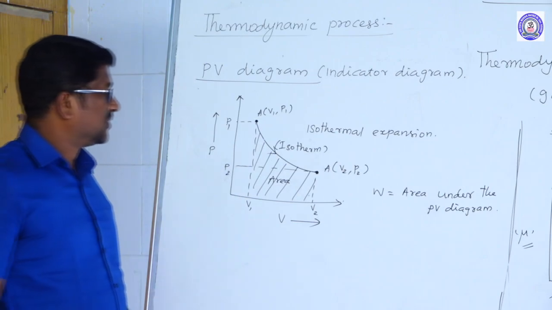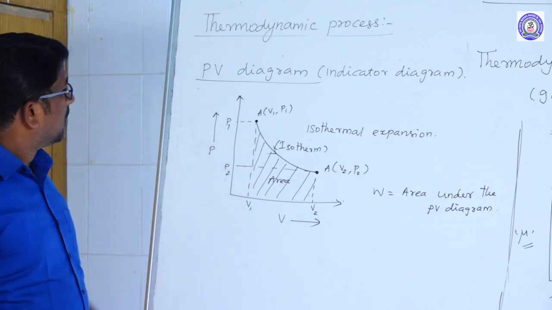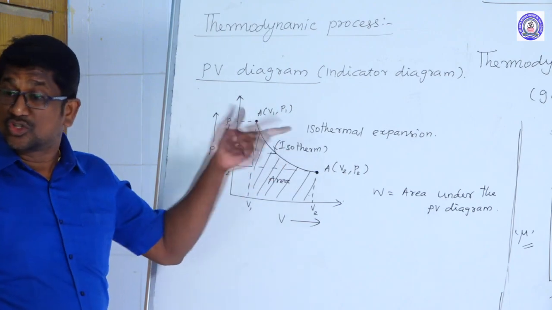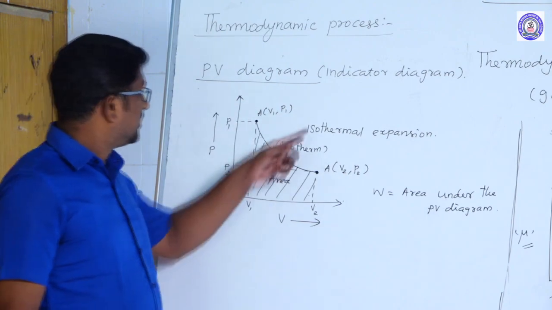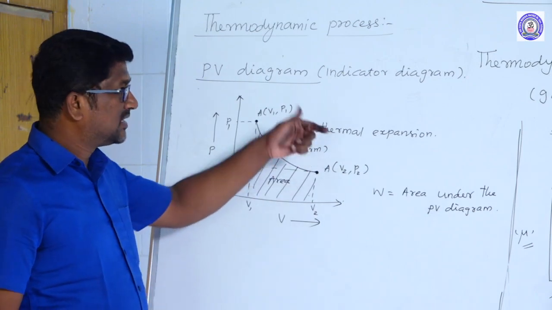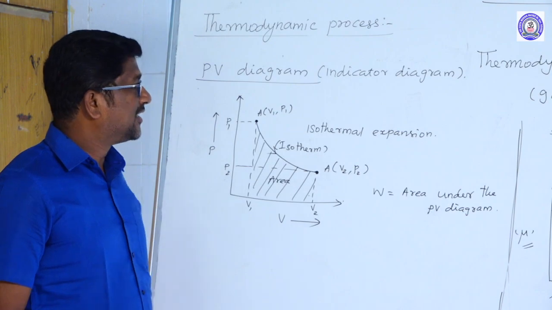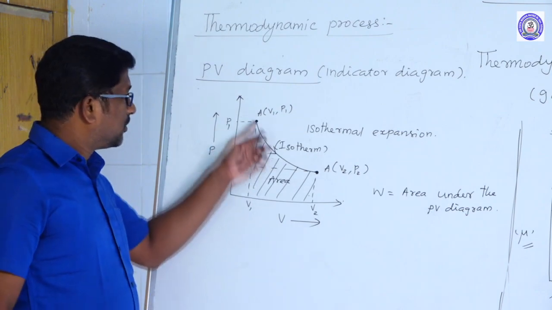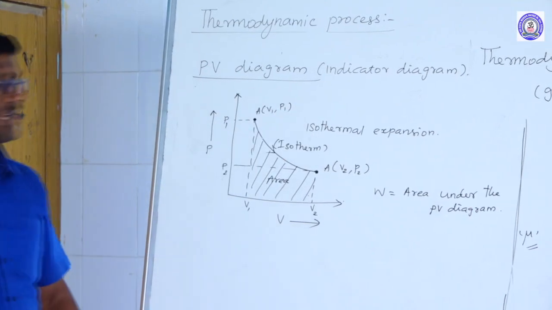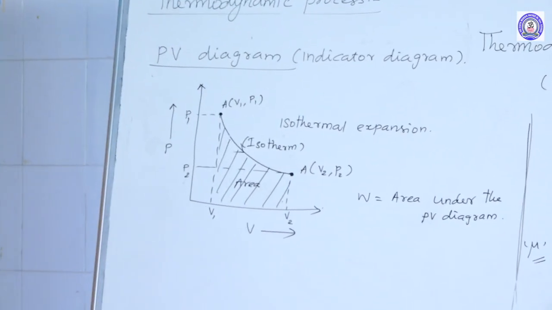The nature of the graph attained from the isothermal process is called an isotherm or isothermal curve. In this diagram, the final volume is more than the initial volume, so this isothermal process is called isothermal expansion. The area under this curve gives the work done during isothermal expansion.